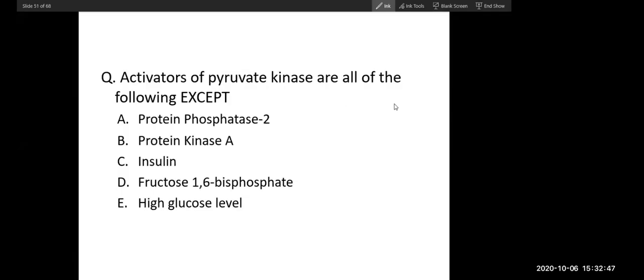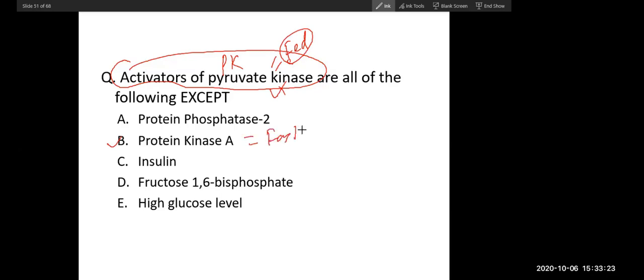Now, activators of pyruvate kinase, PK, the last enzyme, are all of the following except pyruvate kinase inhibitor. Is it D? Yes. See, you have segregated into fasting and fed conditions. This is the enzyme of the fed condition. This is the enzyme of fasting. So a fasting enzyme will not help this fed enzyme. These are all fed enzymes.